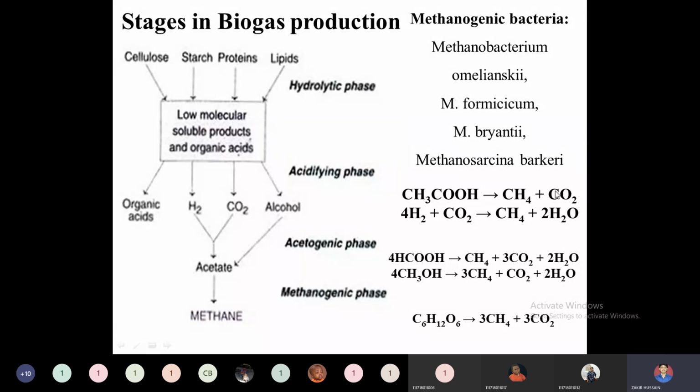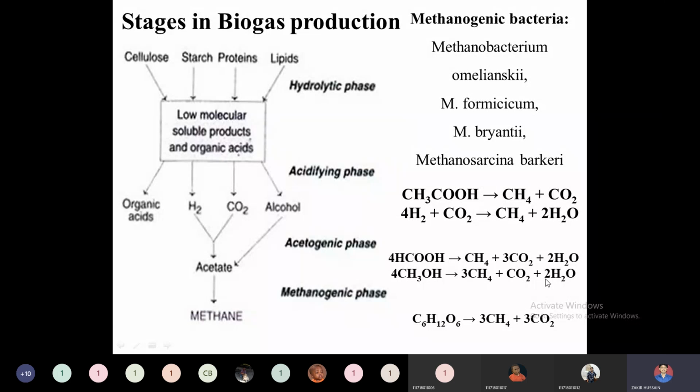Then this CO2 will combine with the hydrogen formed in the acidifying phase and form CH4 with the liberation of two molecules of water. Whatever acetates and formates are there can also be transferred into methane, as well as the alcohol, methanol.